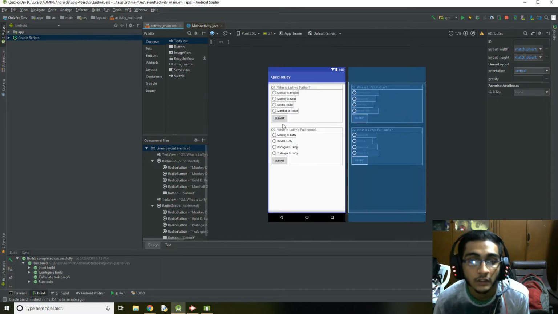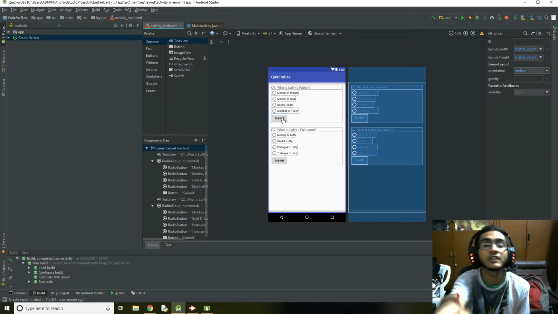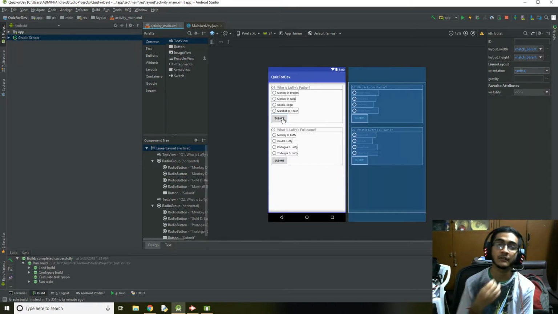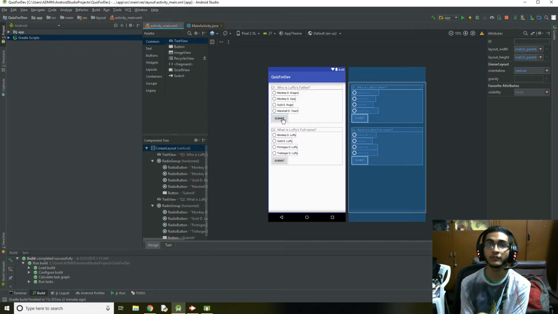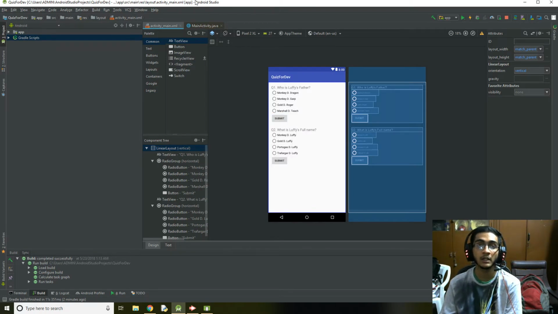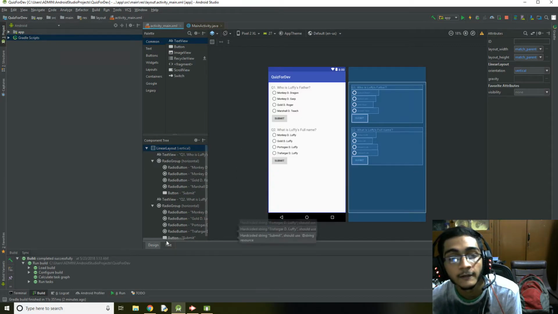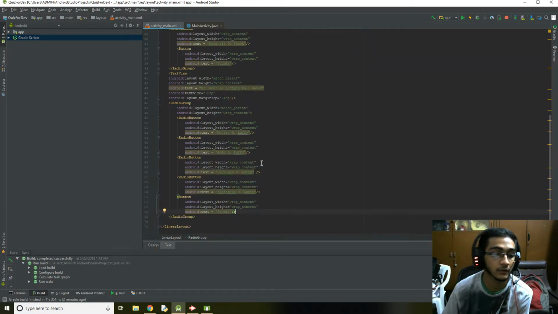So when I press the submit button, it should submit the answer that I've selected. That's the basic aim here, nothing extra. That's what we want, because once we submit, the person cannot go and edit what he has done. He cannot unsubmit, he can only submit, and that's done. All right, that's the main aim here. What do we do next?